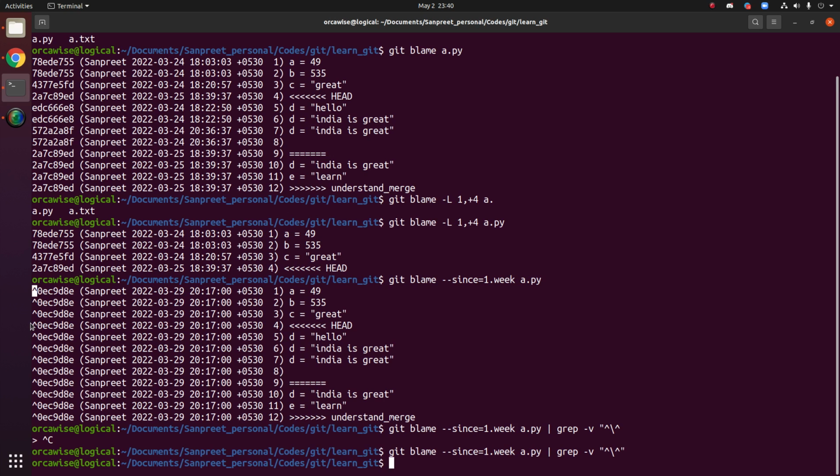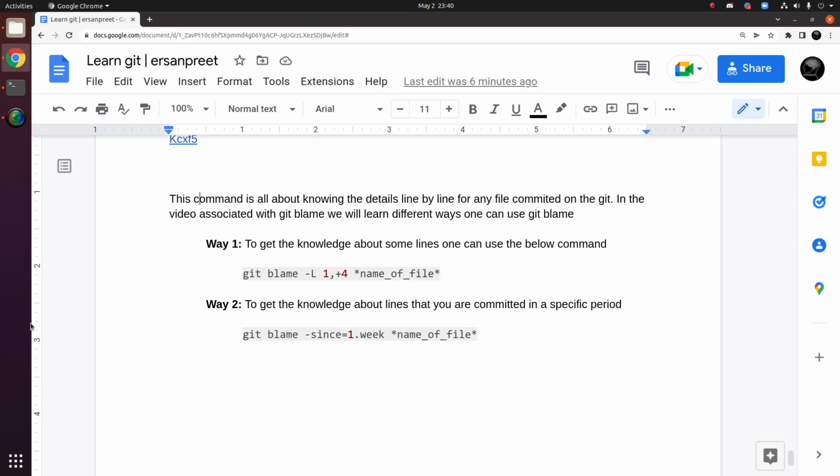So in this way, you can play with Git blame. Two concepts that we introduced and learned practically: one is, if you want to see the details of particular lines, you can tweak it using the -L way. Second is, if you want to understand what I did in the whole week, then you can grep with an inverted match. Grep means we want to capture those changes, and what you grep is the lines without any negation signs. So you can grep them like this.